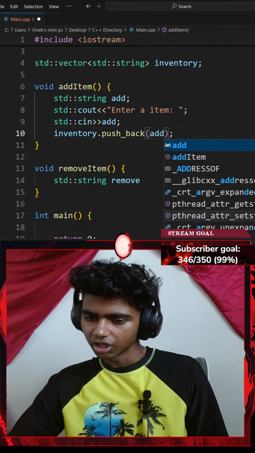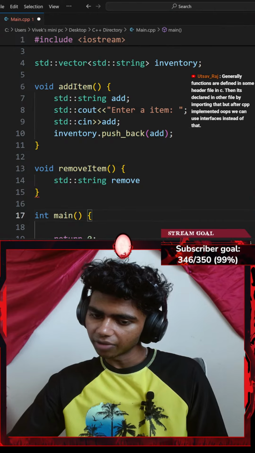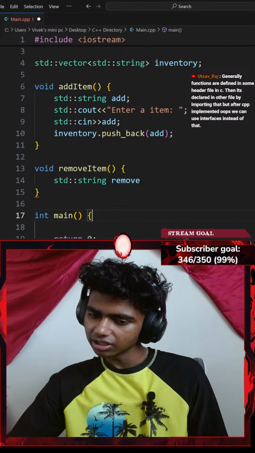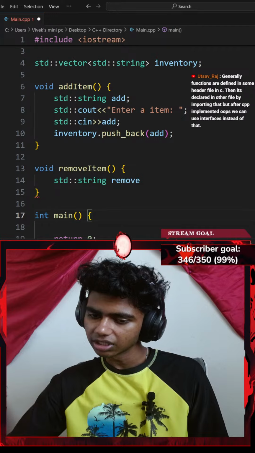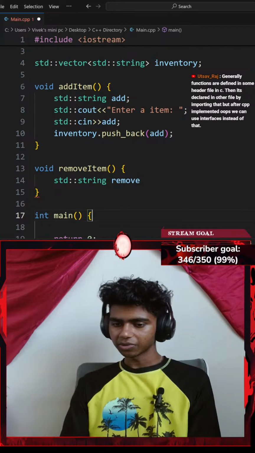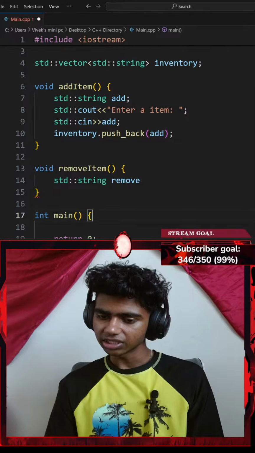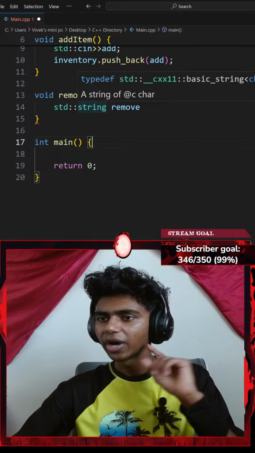There we go. Generally, functions are defined in some header file in C, then declared in other files by importing that. But after C++ implemented object-oriented programming, we can use interfaces instead of that. Oh, that actually sounds so cool. Okay, so I go with a standard integer called remove.